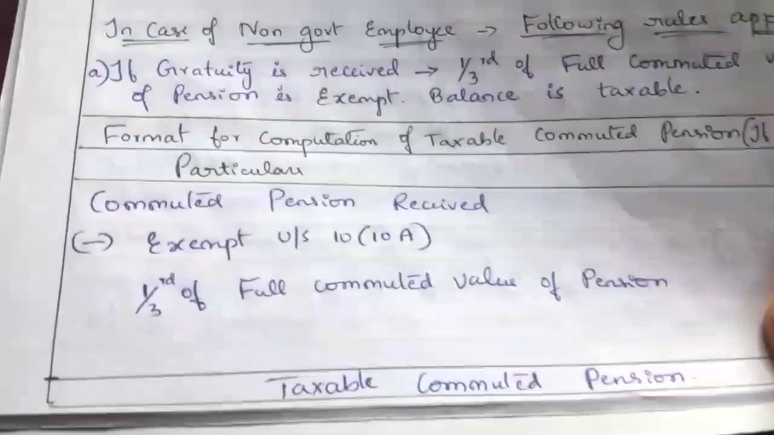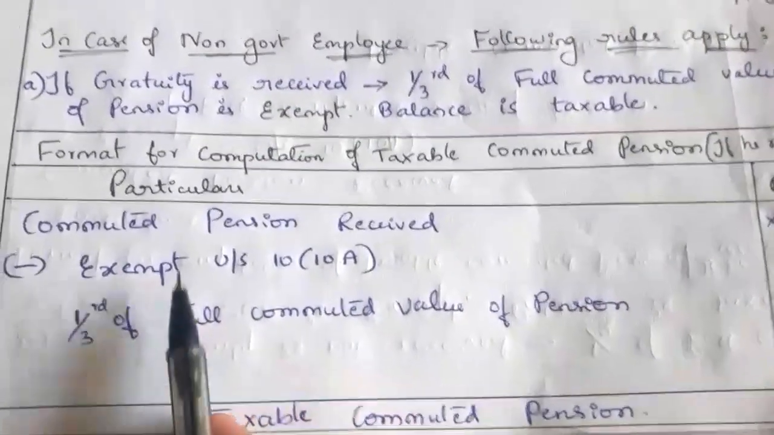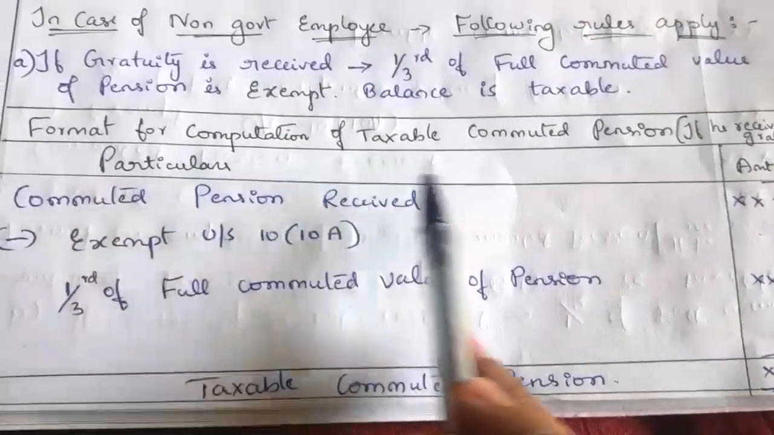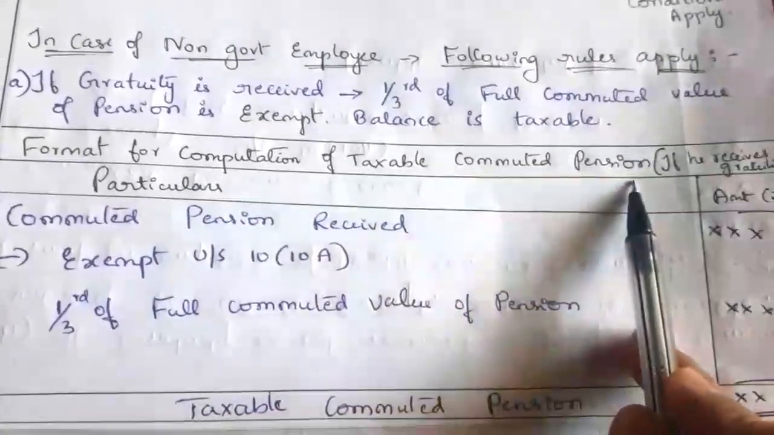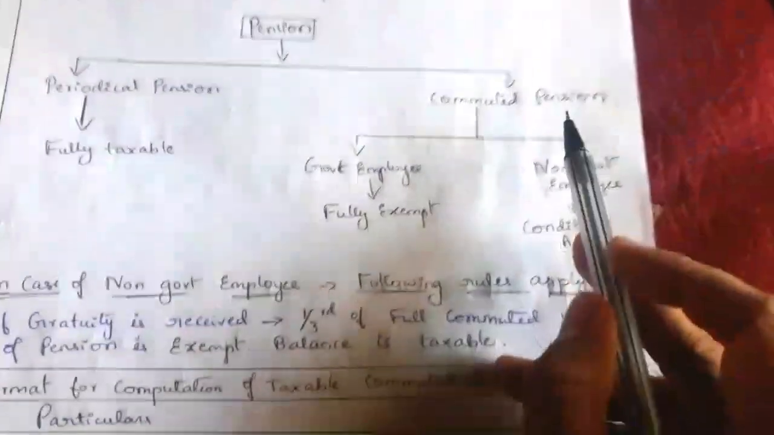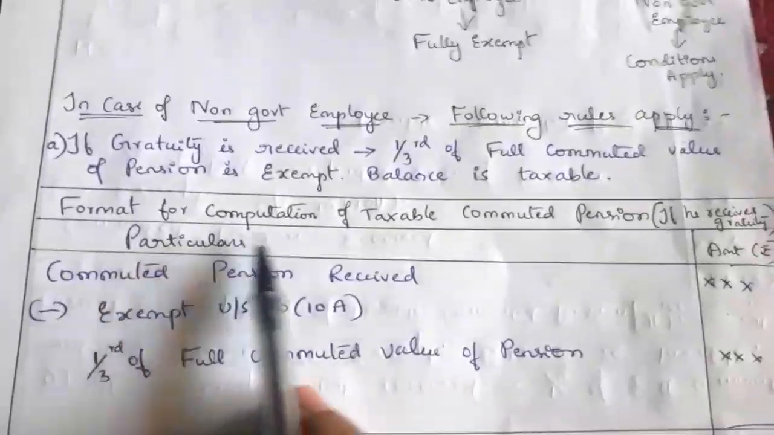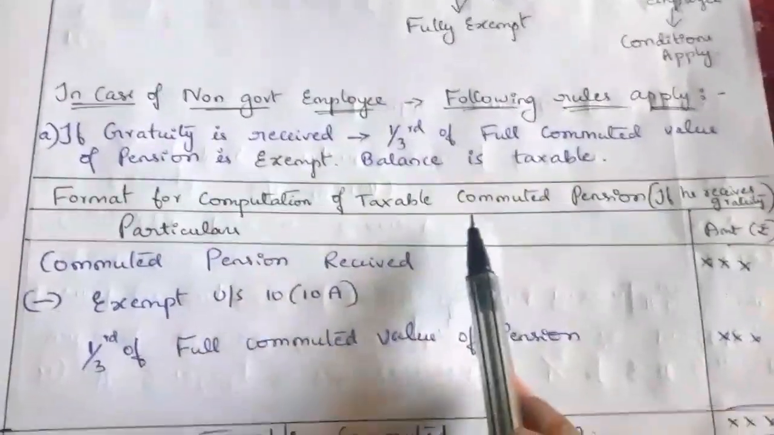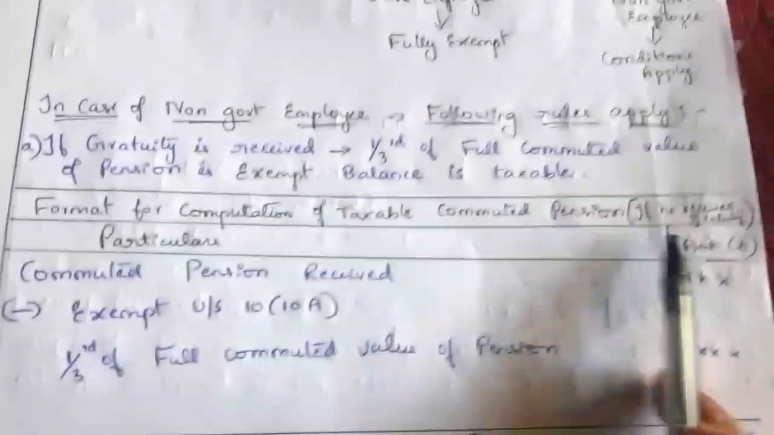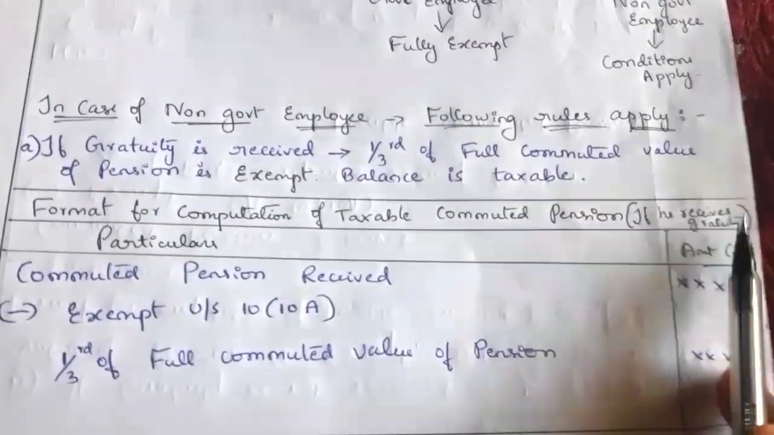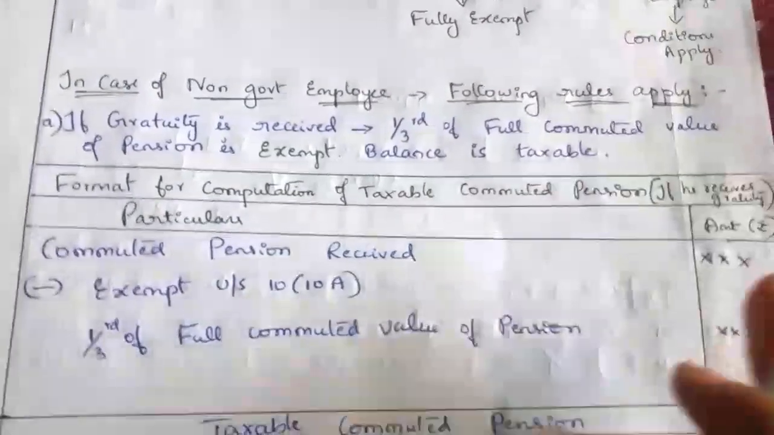So for that, the format is shown like this. See the format for computation of taxable commuted pension. This is only in the case of commuted pension and in the case of a non-government employee. So see the format. Format of computation of taxable commuted pension if he receives the gratuity. If he receives the gratuity, what is the condition?